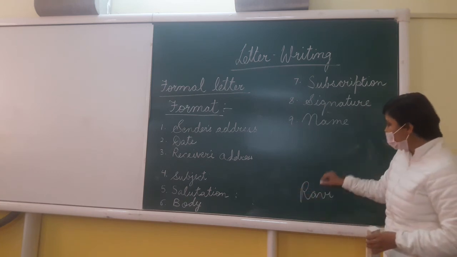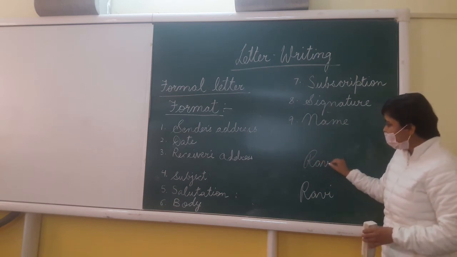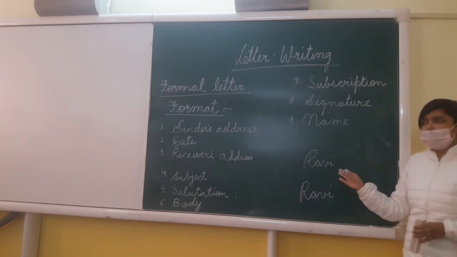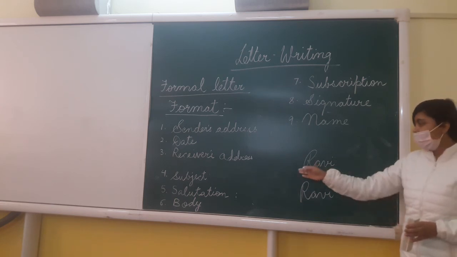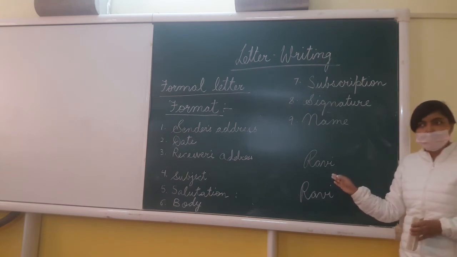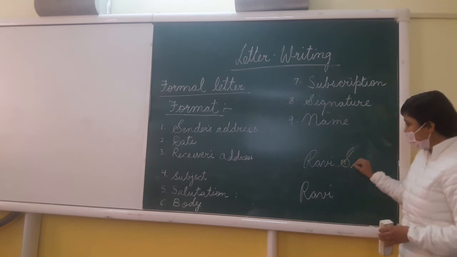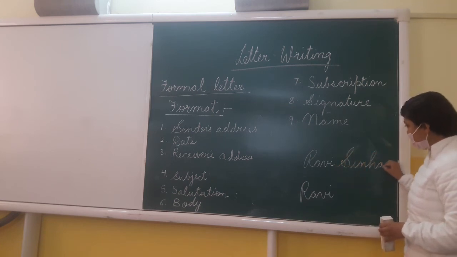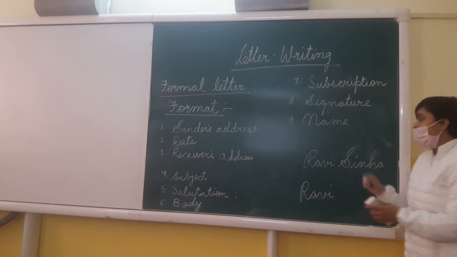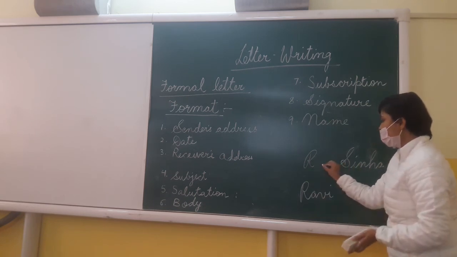Alright, so suppose it is Ravi. So you can write in running hand Ravi. This also can be a part of signature. Alright, as a running letter you can write Ravi. Okay, suppose it is Ravi Sinha. So the whole signature has come over here, Ravi Sinha. Or maybe Ravi Sinha is not writing Ravi Sinha, he is just writing R Sinha.